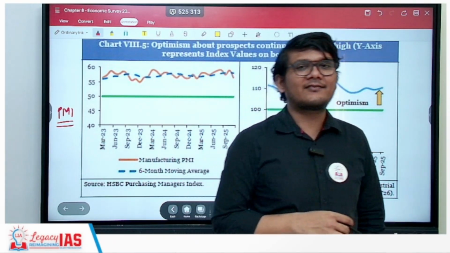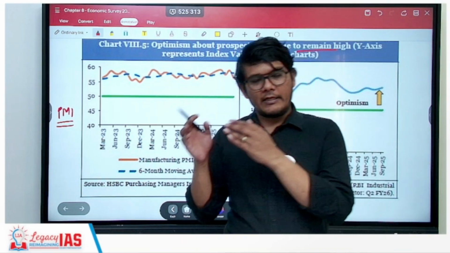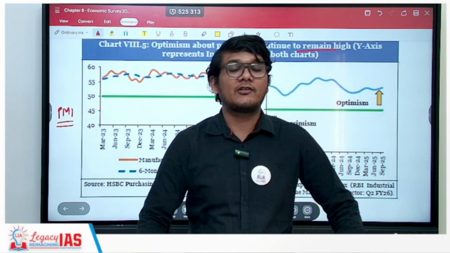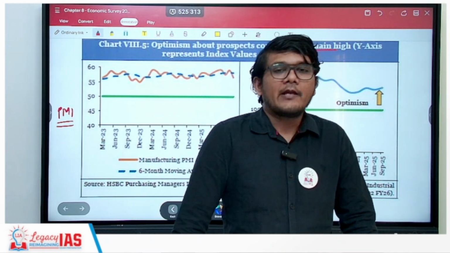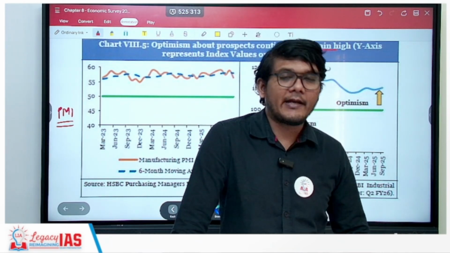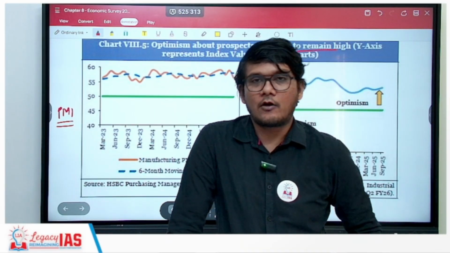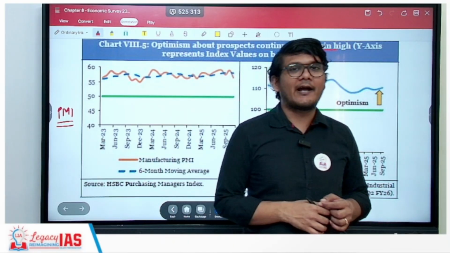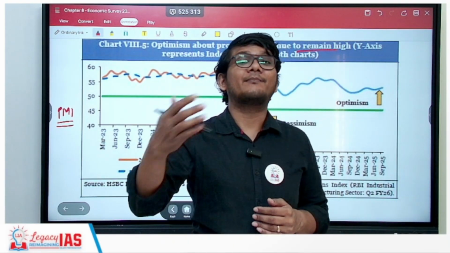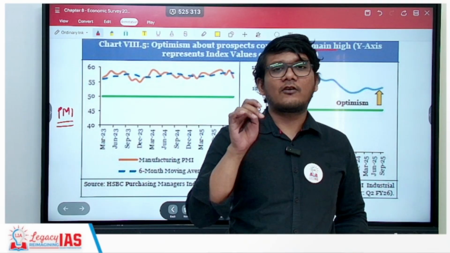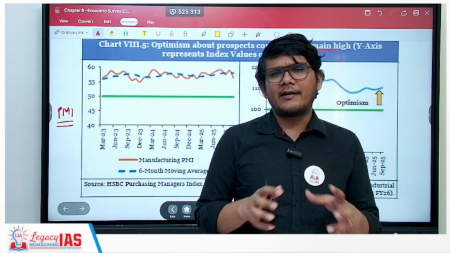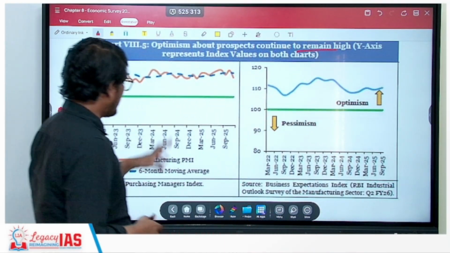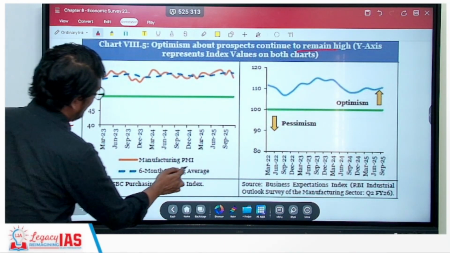Purchasing managers index is brought out differently for the industry as well as the services sector, wherein 500 purchasing managers are surveyed, and based on that you estimate what the prospects in the economy are. Now this data comes before time, in the sense that the next month's data will come. So this gives us a clear or a proper indication or a hint as to what is in store for us. So here you have the manufacturing PMI.